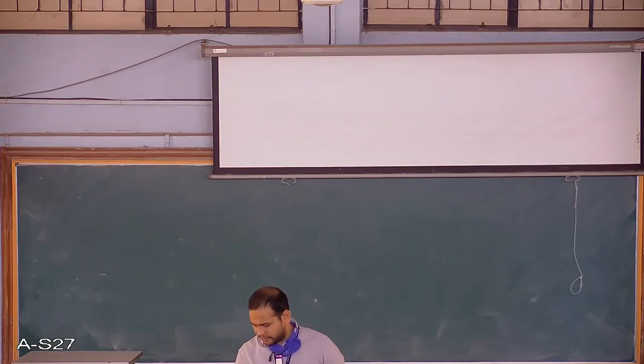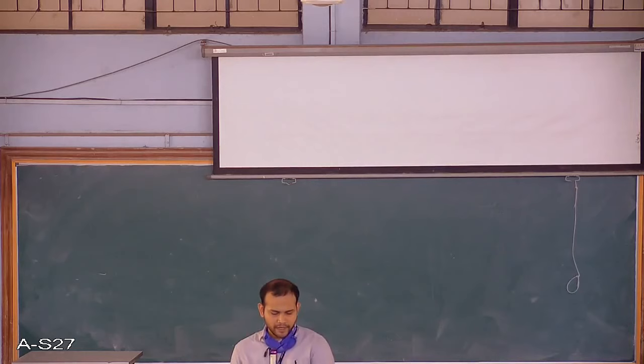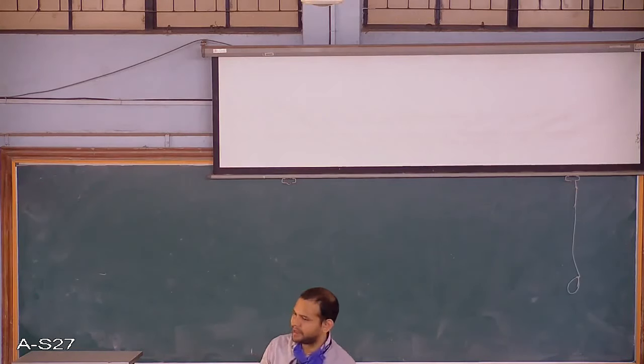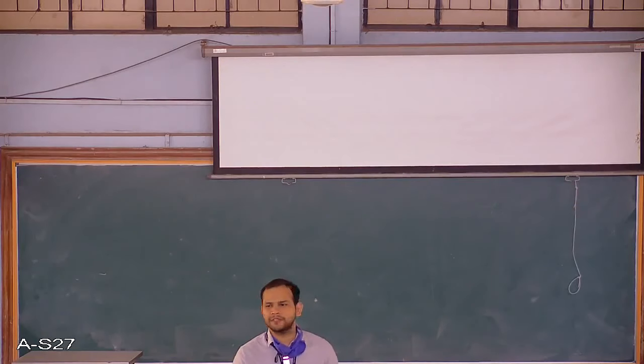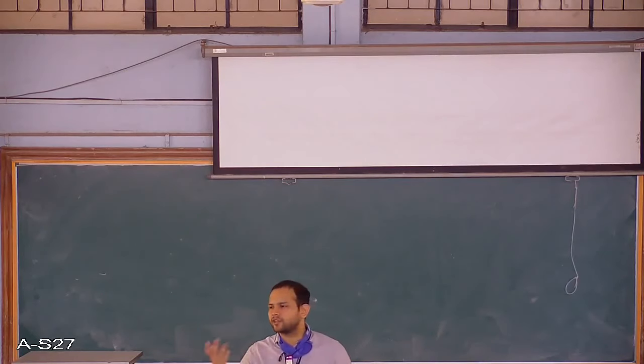Now today we will start with the problem 15.8. So you can pause the video here and just read out the problem. Just don't look at the solution, just read out the problem and try to understand what is given and what is asked. So let me read it out for you. A clay layer has a thickness of 5 meters. So when they say it's 5 meters, that means it's in the field, not in the lab. In the lab generally it is around 2 centimeters or maximum 3 centimeters.